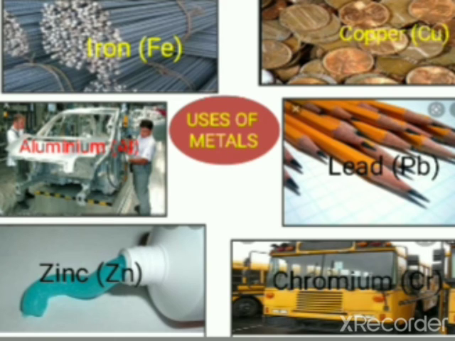Zinc metal is used in dry batteries and in coating iron structures to prevent them from rusting. It is also used in the manufacture of paints, rubber products, cosmetics, pharmaceuticals, and alloys such as brass, bronze, and German silver. Chromium. Chromium metal is used to harden steel and to form alloys. It is used in electroplating on iron to produce a hard, beautiful, and lustrous surface and to prevent corrosion, as you can see how the bus is painted with a yellow color to prevent rusting.